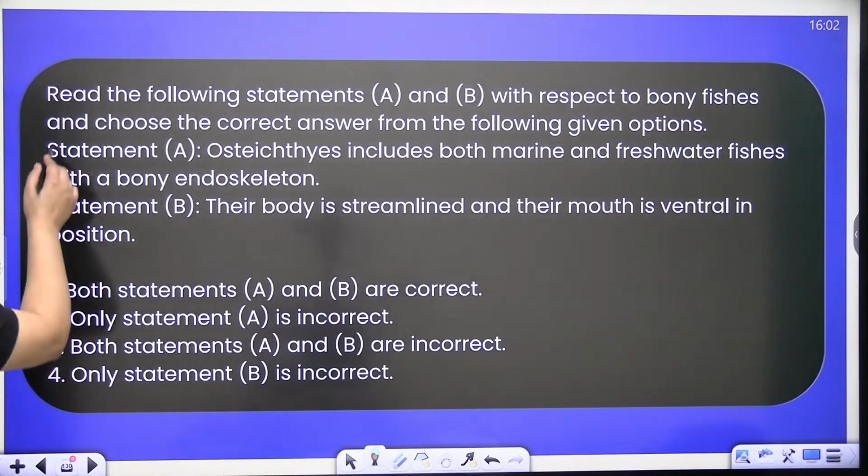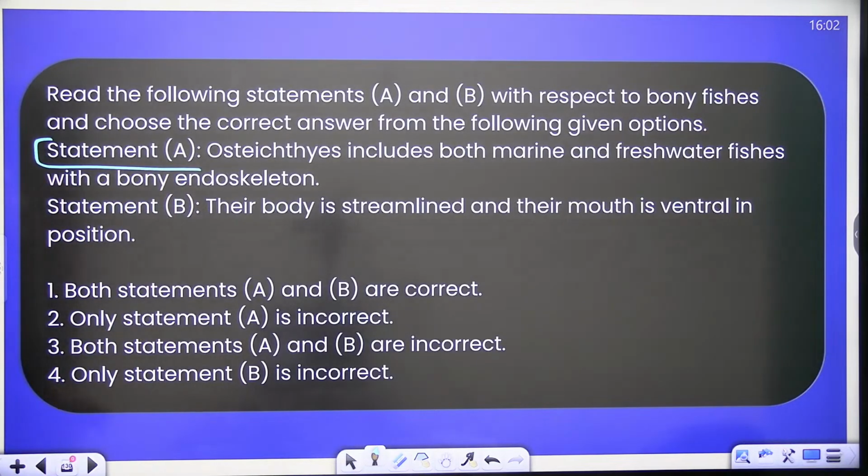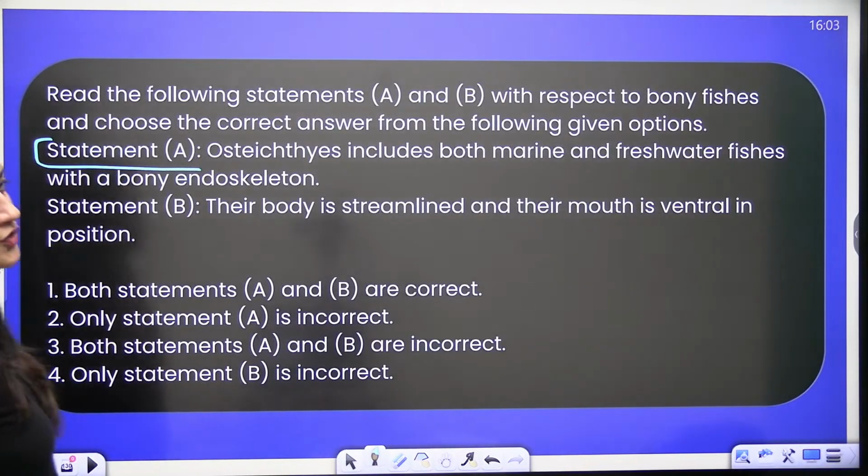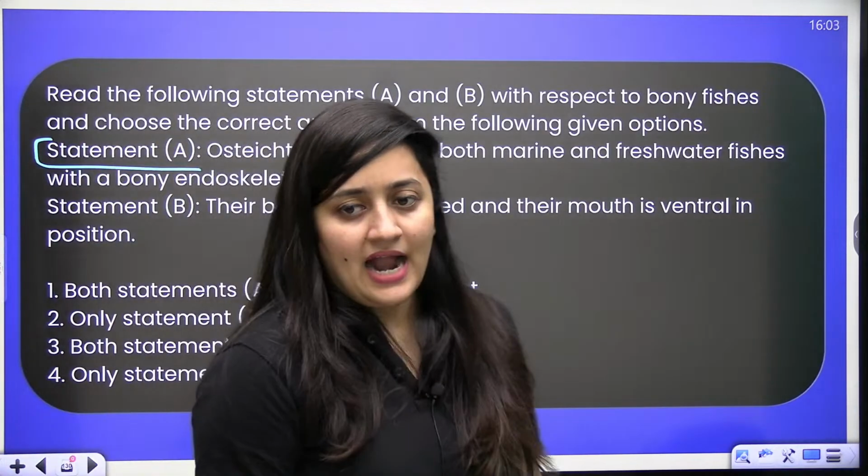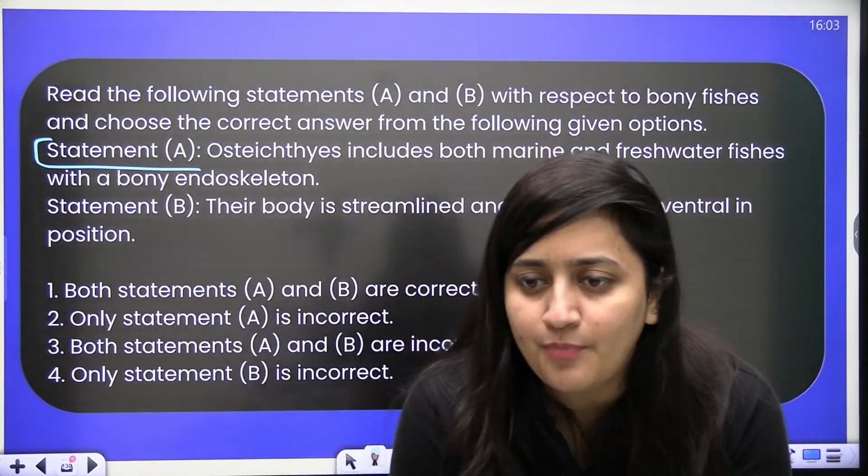Next question, read the following statements A and B with respect to bony fishes and choose the correct answer from the following given options. Statement A, Osteichthyes includes both marine and freshwater fishes with a bony endoskeleton. Their body is streamlined, their mouth is ventral in position.